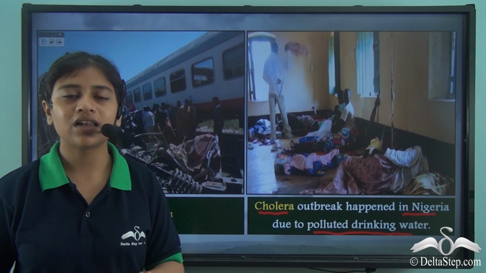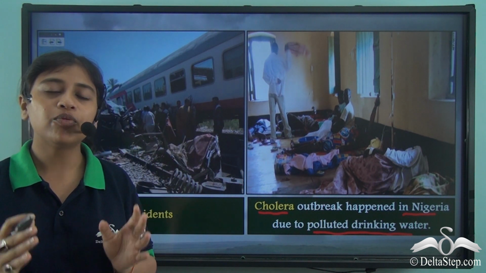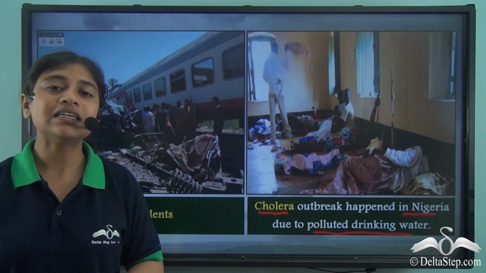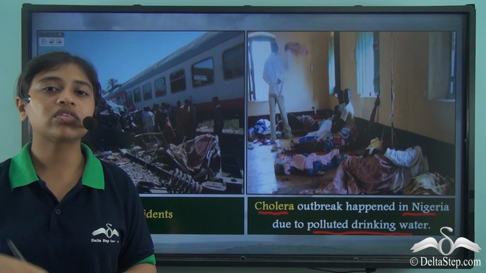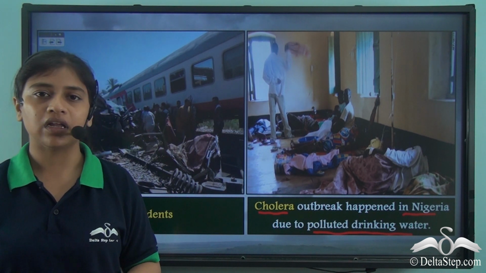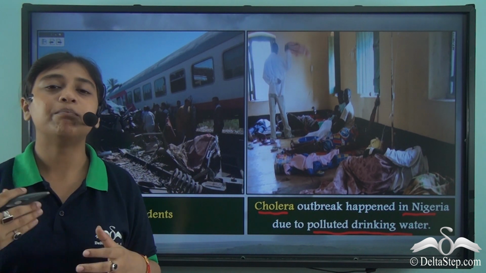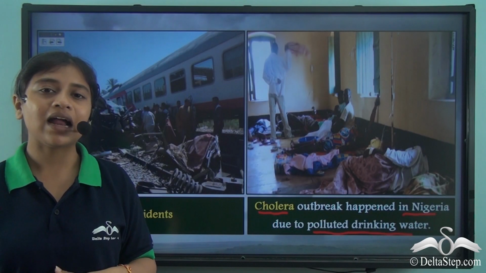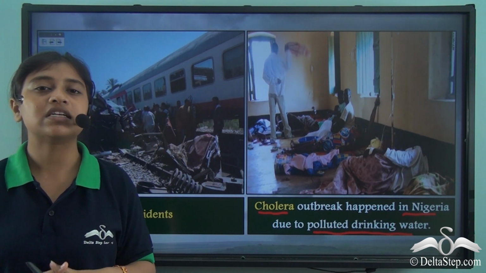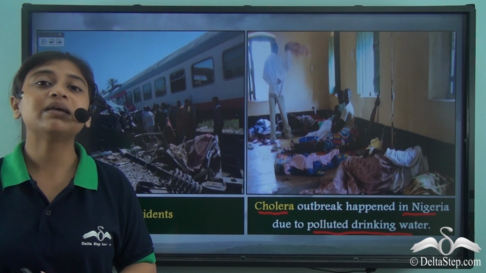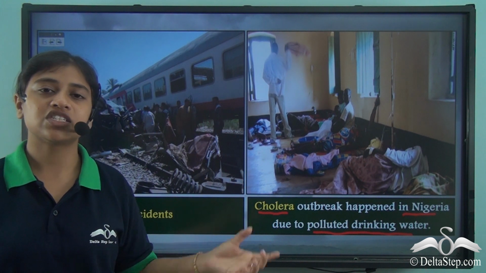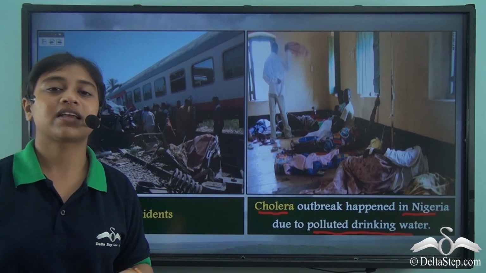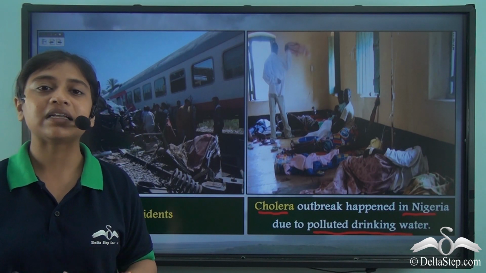Now what does this tell us? This tells us about poor sanitation and waste management techniques. So this is clear negligence on the part of both the government and the common people. The government needs to have a better and stronger administration and policies regarding the proper handling of the waste that is produced due to consumption of resources. People need to be made aware of the consequences of such negligence that can lead to such epidemics. So epidemics can also be categorized as a man-made disaster.